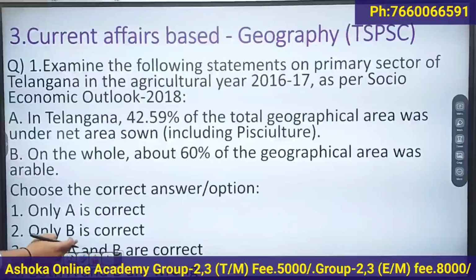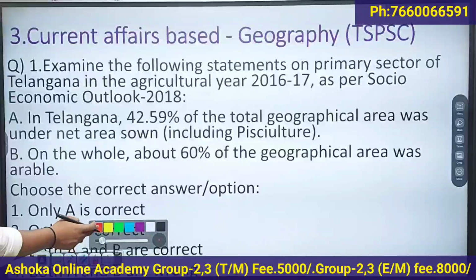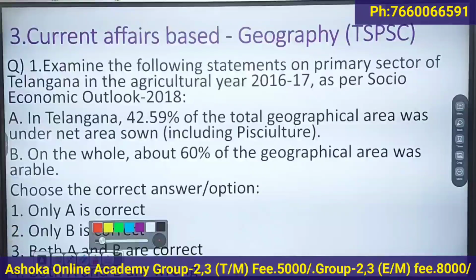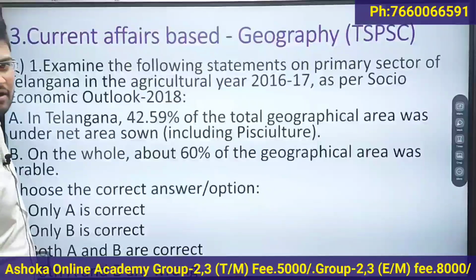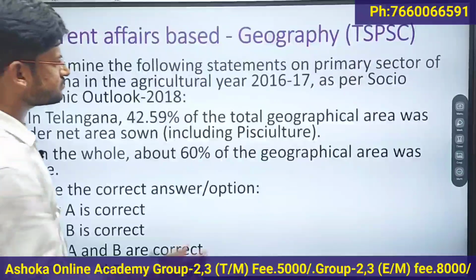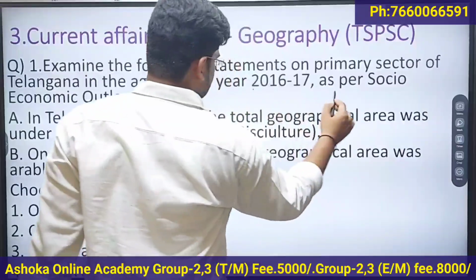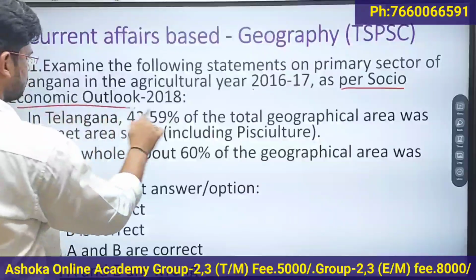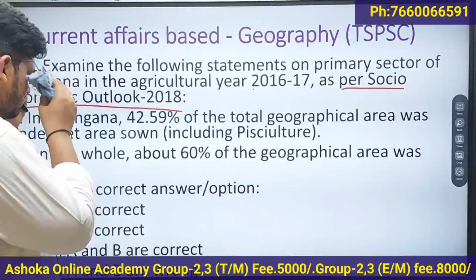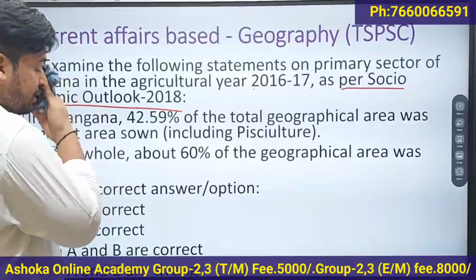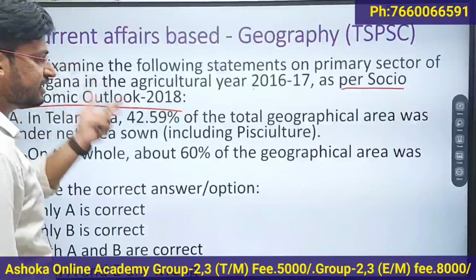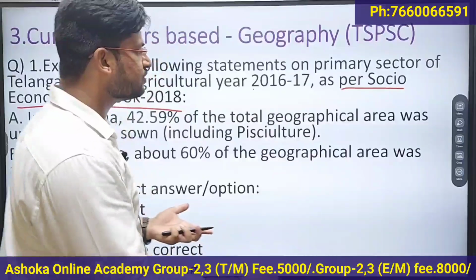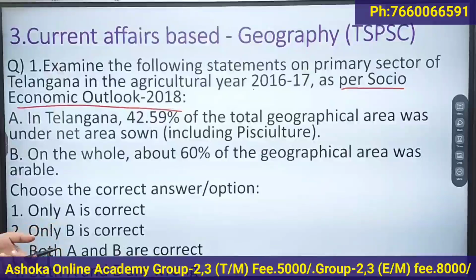Then the current affairs based questions. So you will not get the current affairs based questions from your standard books. Instead, they will come from newspapers, and they will connect these current events with the static part of your subject. For example, the socio-economic outlook. Okay, so the state government and the central government will be releasing reports related to agriculture, related to population, related to forest. So you should make note of those reports, indexes, key points, right?